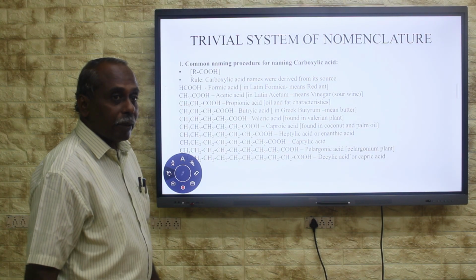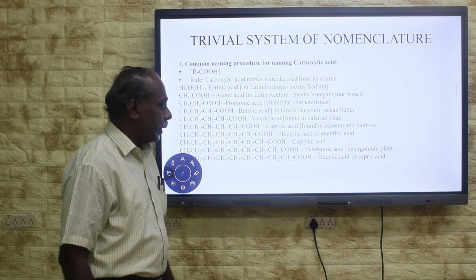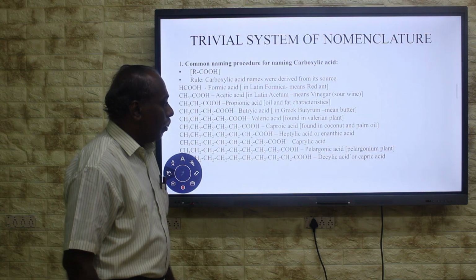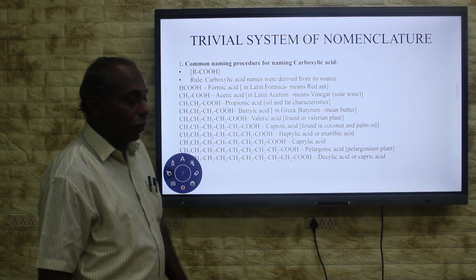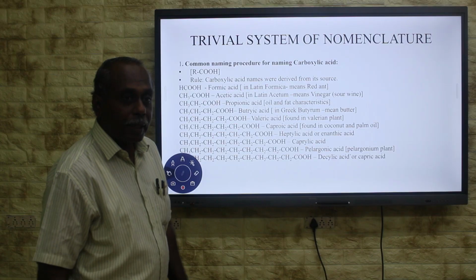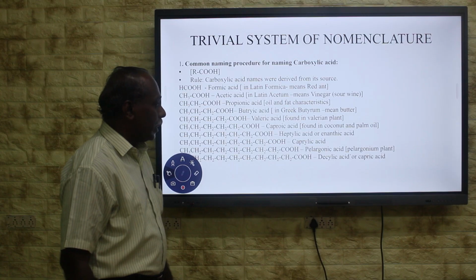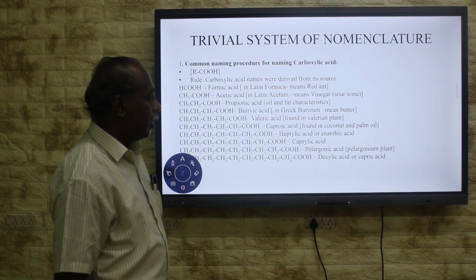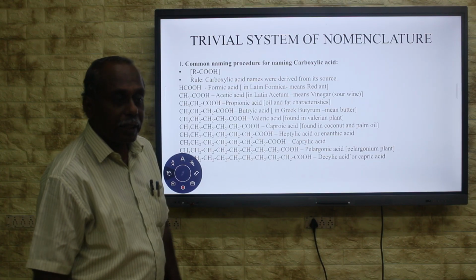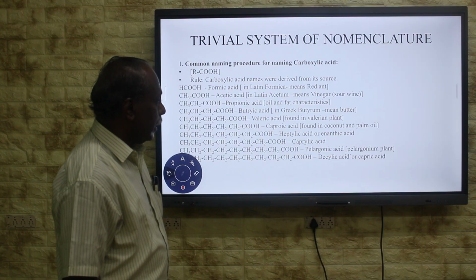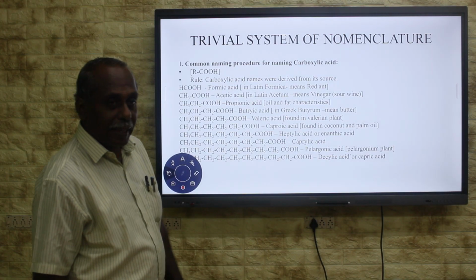From this Greek word, the name is given. Then 9-carbon carboxylic acid is found abundant in pelargonium plant. It comes under geranium plant. It is found abundant in South Africa. The name of this compound is pelargonic acid. It is found abundant in pelargonium plant. Then 10-carbon carboxylic acid is capric acid. It is also found in coconut and palm oil. The name of this compound is capric acid or decylic acid.